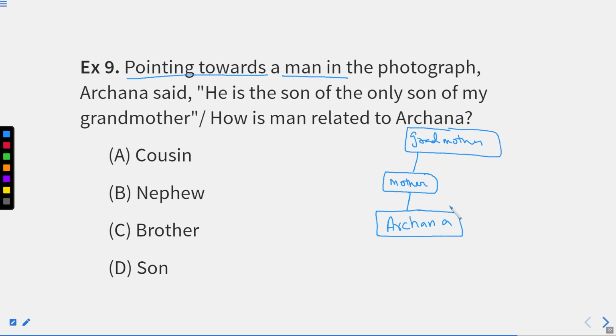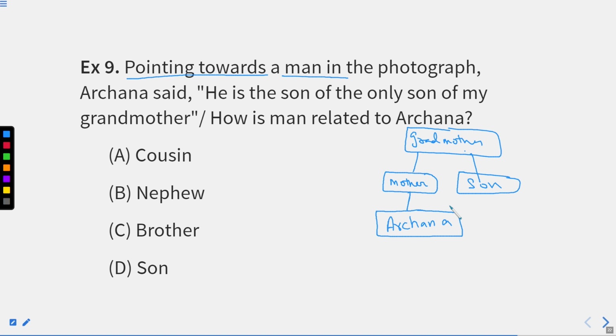This part. Okay. He is the only son of my grandmother. So the grandmother's one daughter is her mother and the son is this. Right. And here you get the answer as well, right?